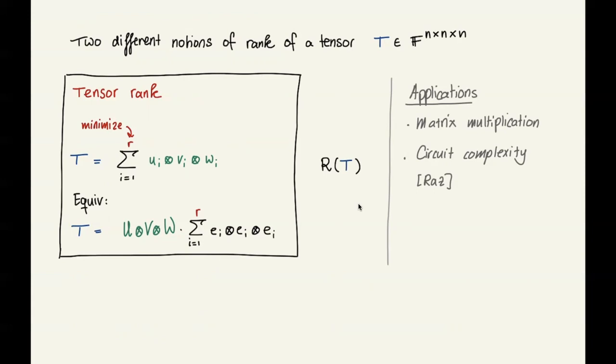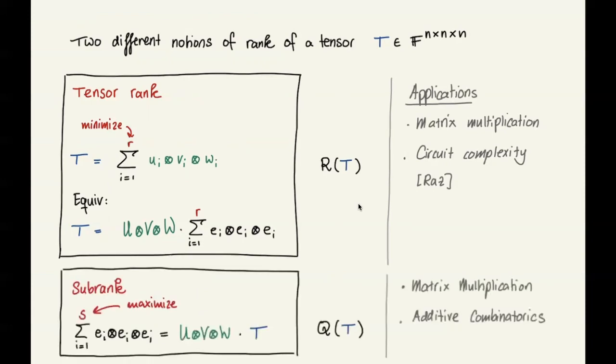So that's the first notion of rank. The second notion of rank that I want to mention here is the subrank. That's the main notion that we study, and this one is defined dually. Here we are given our tensor T, and we're trying to maximize this number S. We're trying to create the largest diagonal tensor by acting with linear maps on our tensor in all three directions.